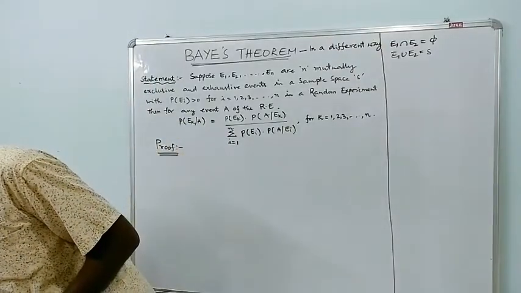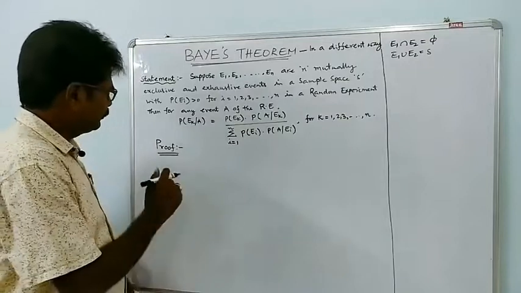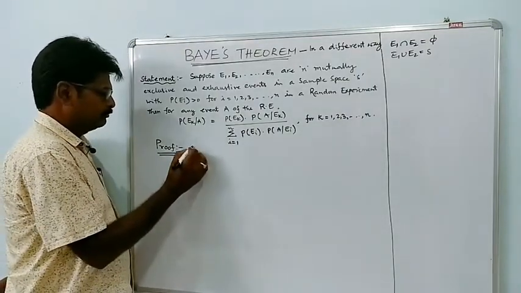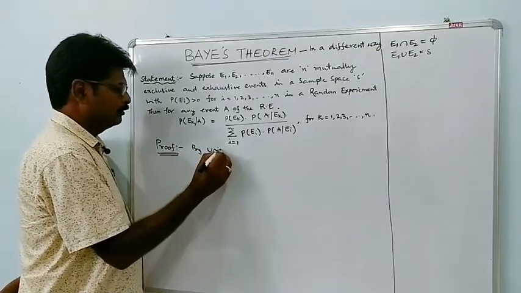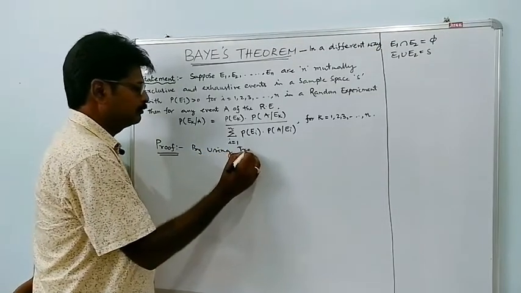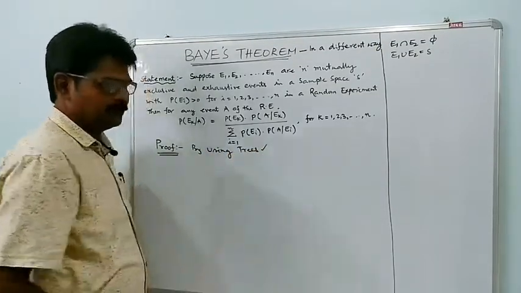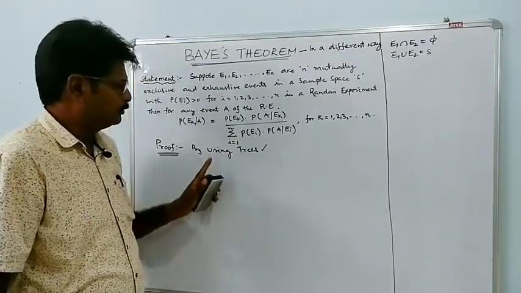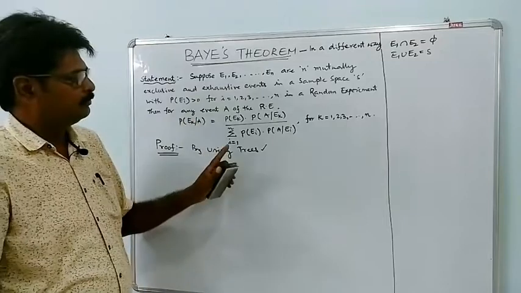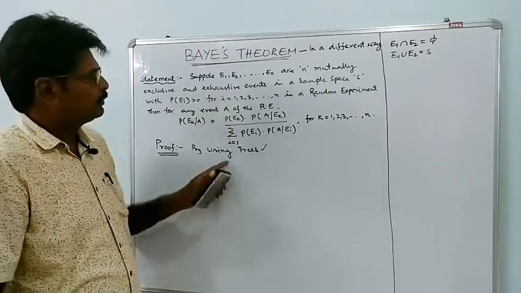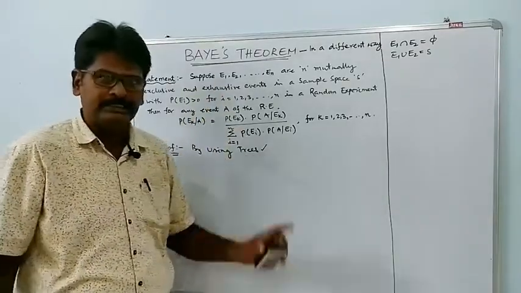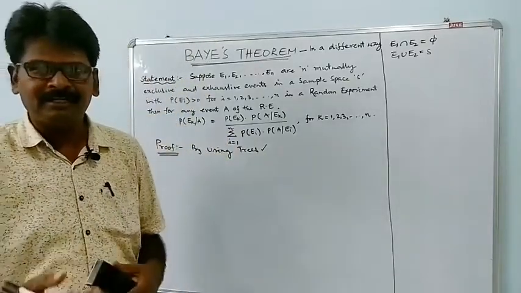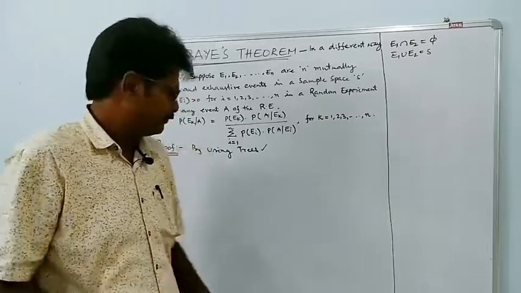Now, the proof in a different way is the tree diagram, by using trees. This is a very important method or procedure to do problems in Bayes theorem. So I will prove this Bayes theorem by using trees. Trees means not natural trees, but diagrams like trees.